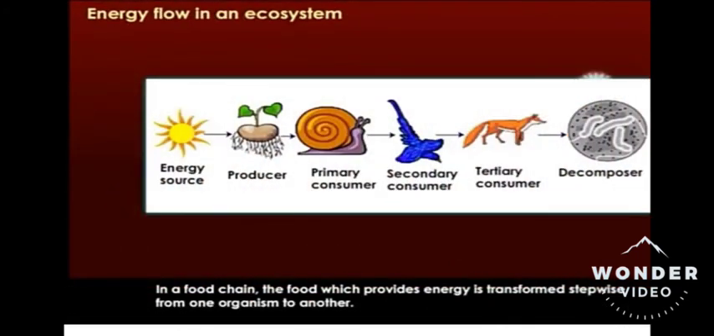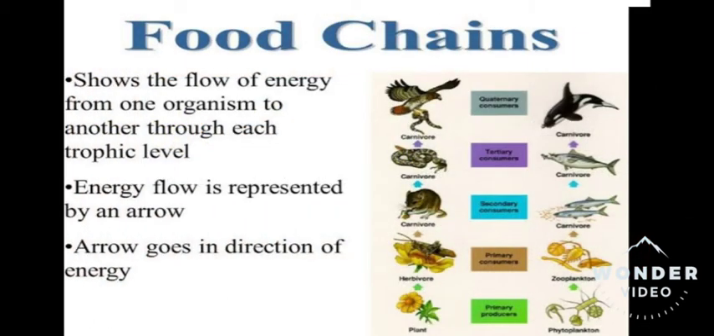In the food chain, the food which provides energy is transferred stepwise from one organism to another. The food chain shows the flow of energy from one organism to another through the trophic levels. Energy flow is represented by an arrow. The arrow goes in the direction of energy.